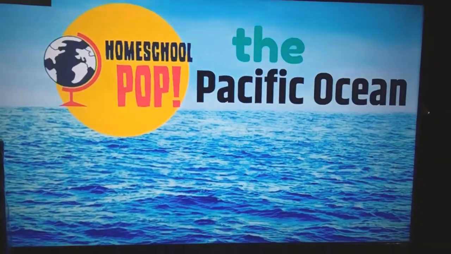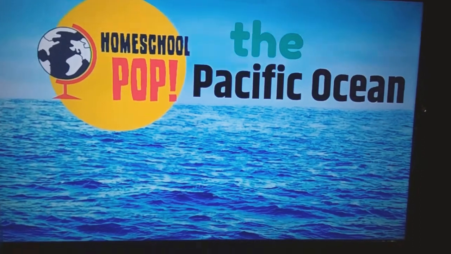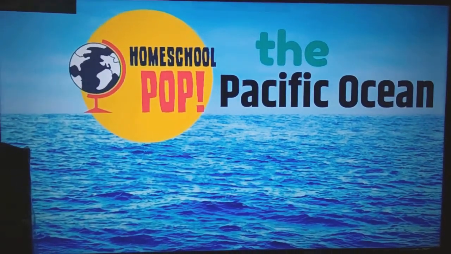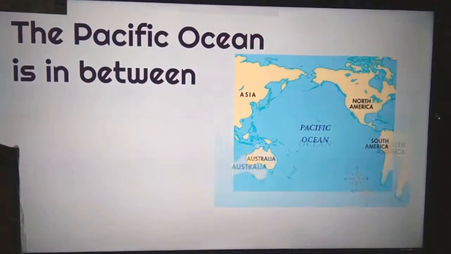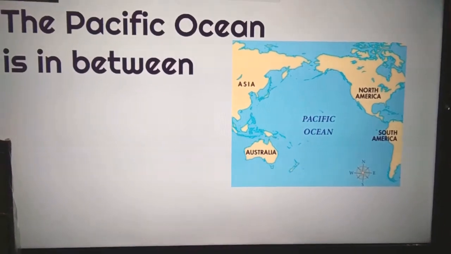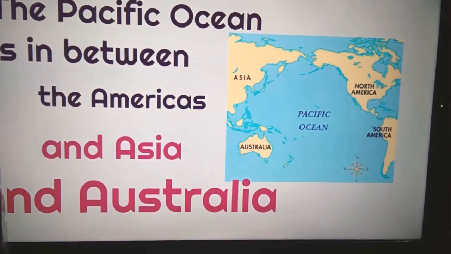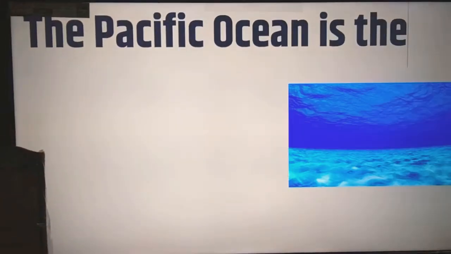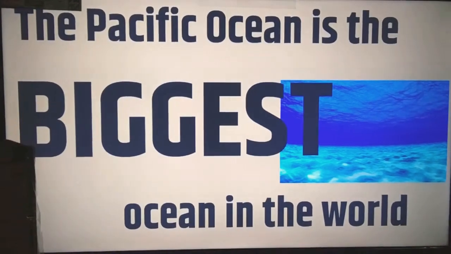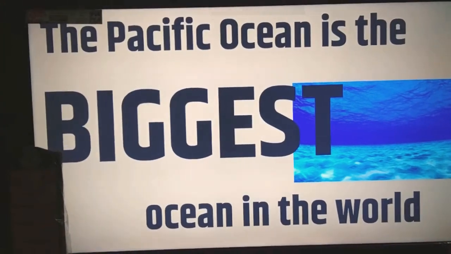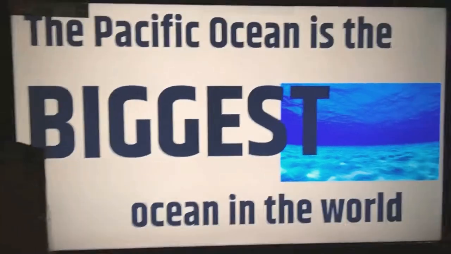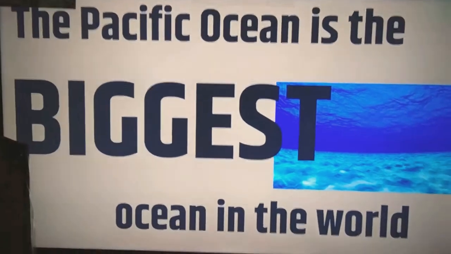Now let's learn about the Pacific Ocean. The Pacific Ocean is in between the Americas and Asia and Australia. And the Pacific Ocean is the biggest ocean in the world. It's not even close. It's the biggest ocean of all. The Pacific Ocean is huge.